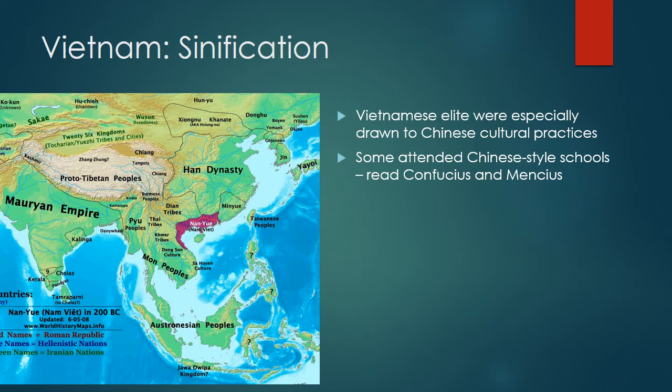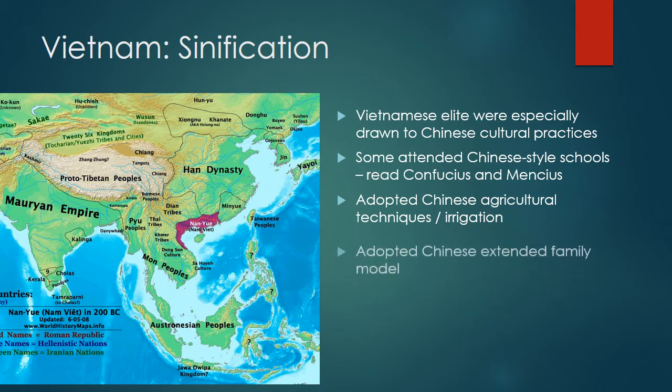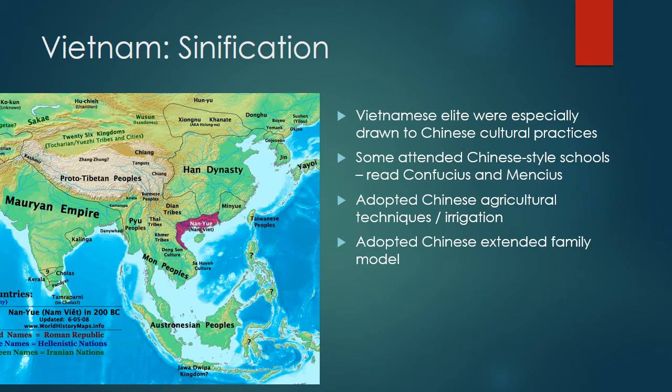They would read the works of Confucius, the works of Mencius, who was Confucius's partner. They adopted Chinese agricultural techniques and the rice that the Chinese used. They also adopted Chinese irrigation systems to water their crops. And they shifted away in Vietnam from their close-knit family and embraced the extended family model, where they had bigger units with the grandparents, the aunts, and the uncles, and they would all live together.